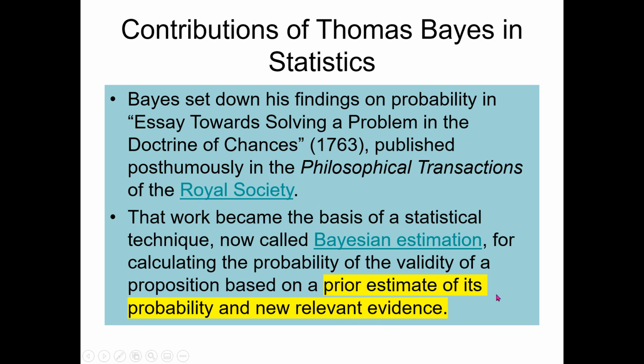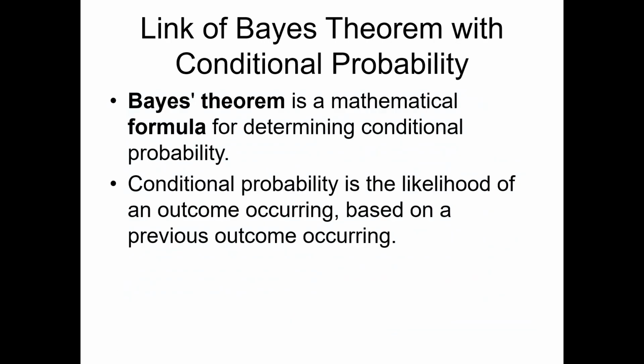So we will do some examples of Bayes' theorem. Bayes' theorem is highly linked with the concept of conditional probability, so we need to revise conditional probability first to better appreciate the underlying concepts of Bayes' theorem. Conditional probability is the likelihood of an event occurring based on a previous outcome occurring. In other words, when we calculate the conditional probability, it means that we have some information.